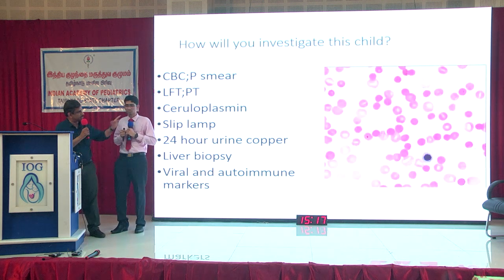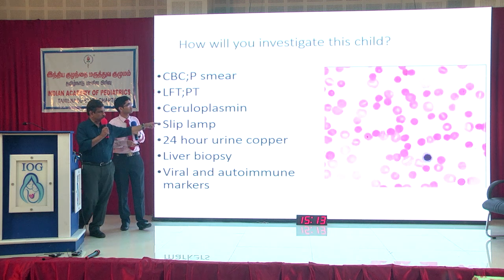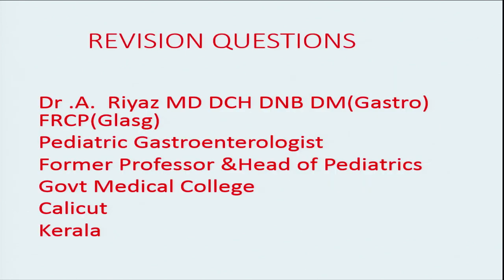What's the finding in this? You can see microspherocytes. Can you see the microspherocytes? You can also see a normoblast. That's a normoblast. These are microspherocytes. These are commonly seen in Wilson's disease. So any child with unexplained hemolytic anemia, think of the possibility again of Wilson's disease. Is it time for some revision questions? Okay, we'll ask some revision questions also.